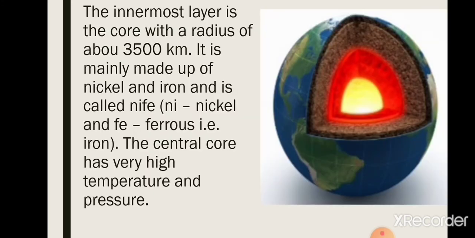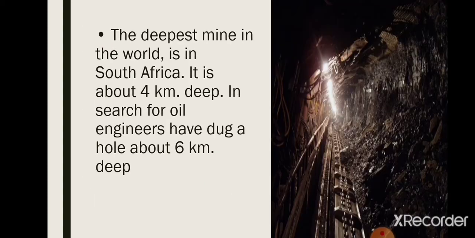Okay, next we have studied this third layer of earth. Its radius is 3500 kilometer. It is called Ni because of the availability of nickel and ferrous. Okay, Ni is taken from nickel and Fe is taken from ferrous, those things containing iron. So it is called Ni, having very high temperature and very high pressure.